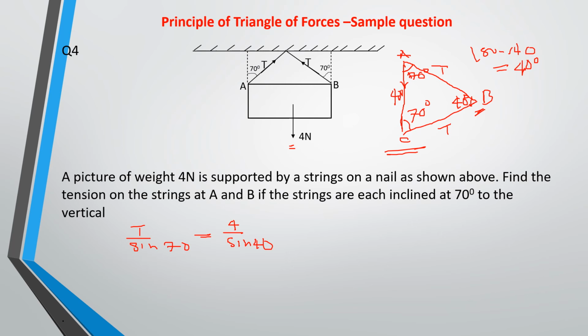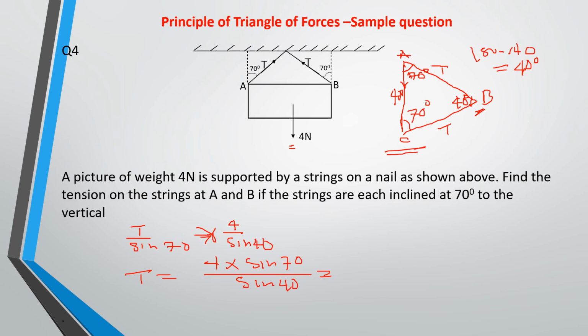Okay, so if we have this, we can actually make T the subject of the formula, so that by cross multiplying, T is equal to 4 times sine 70 all over sine 40.